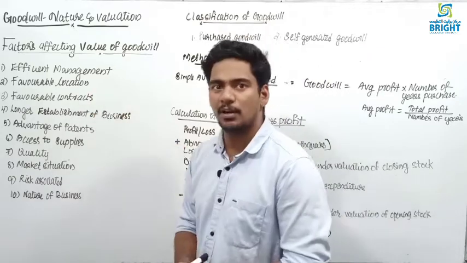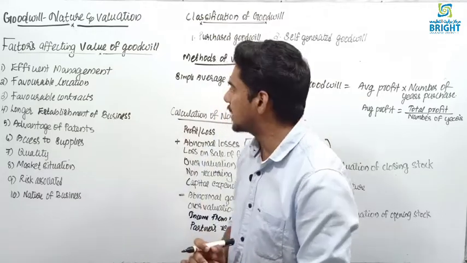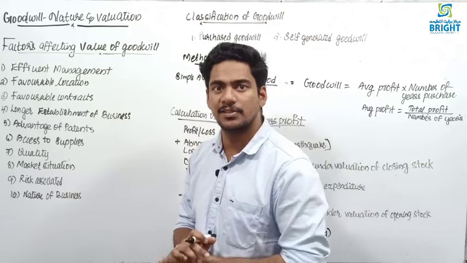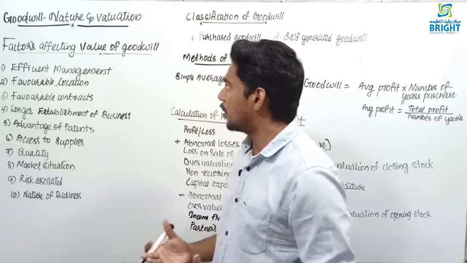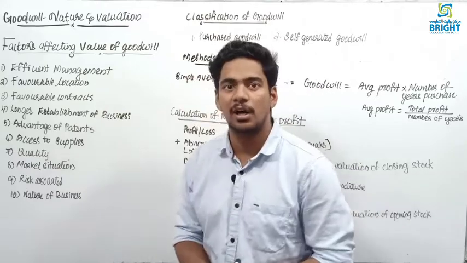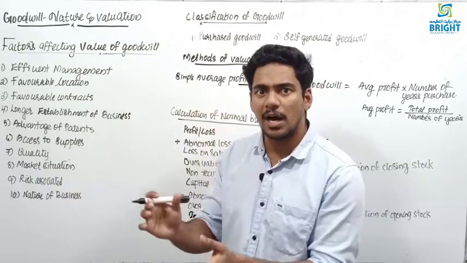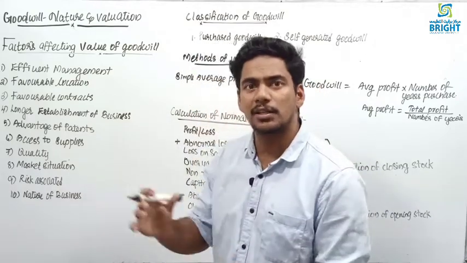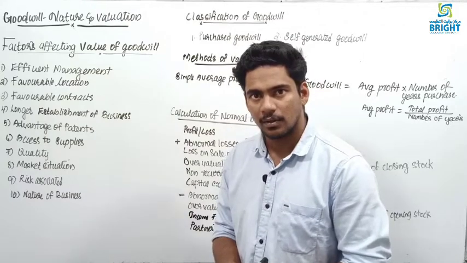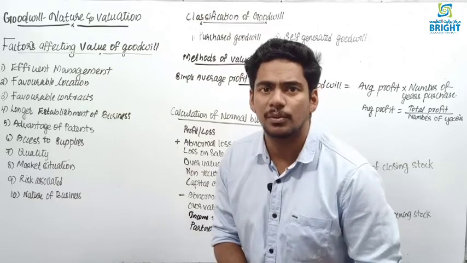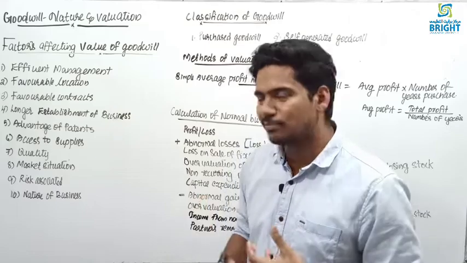Next one, favorable location. If you place your business in a favorable location which is very convenient to all your customers, then more sales will be there. Through more sales you can earn more profit, which leads to more goodwill. Then favorable contract. If you already have a long-term contract with your suppliers or your customers, it also leads to more sales. More sales means more profit, and more profit means more goodwill.